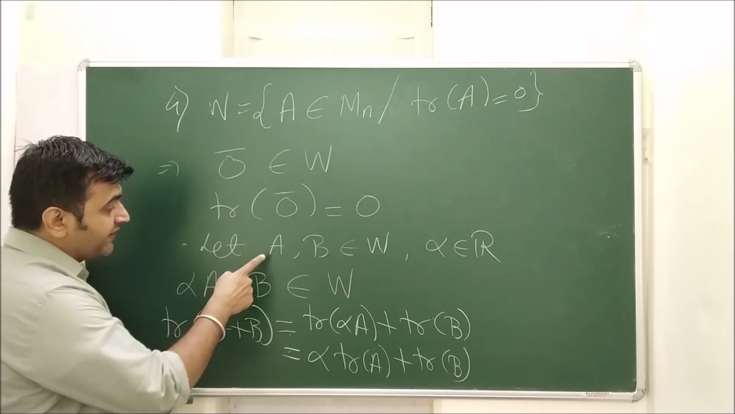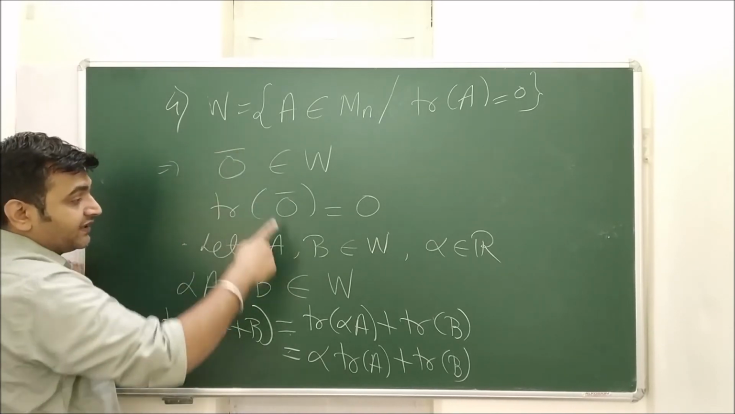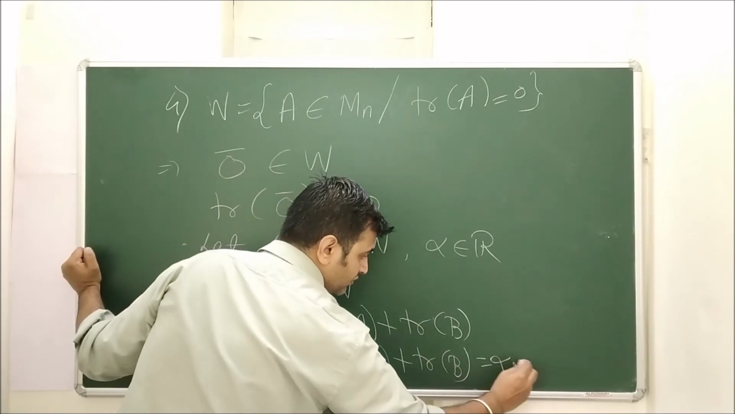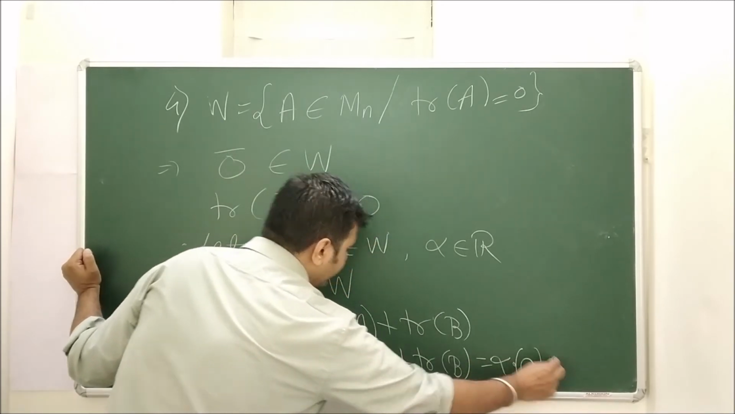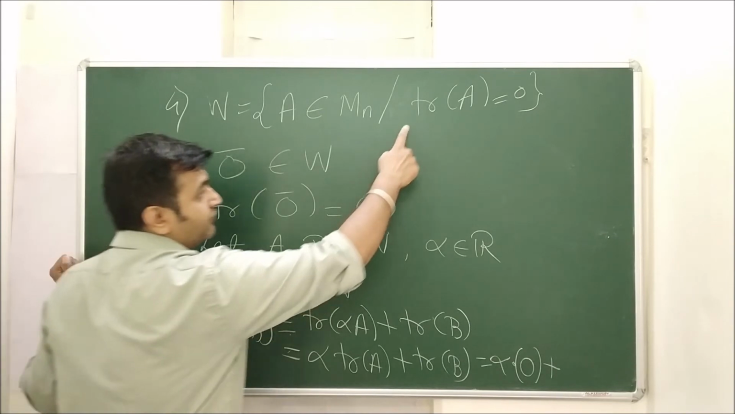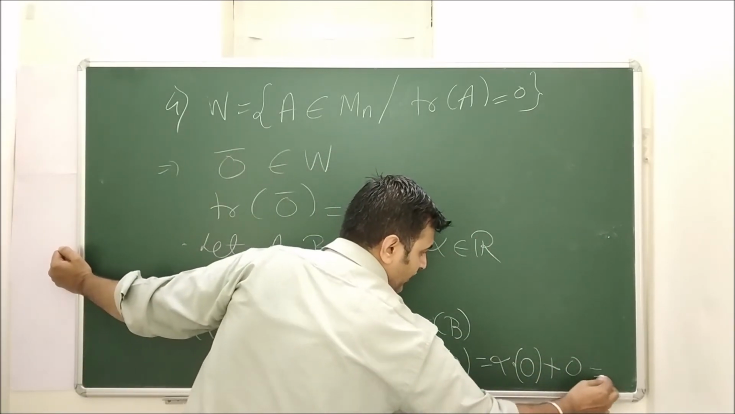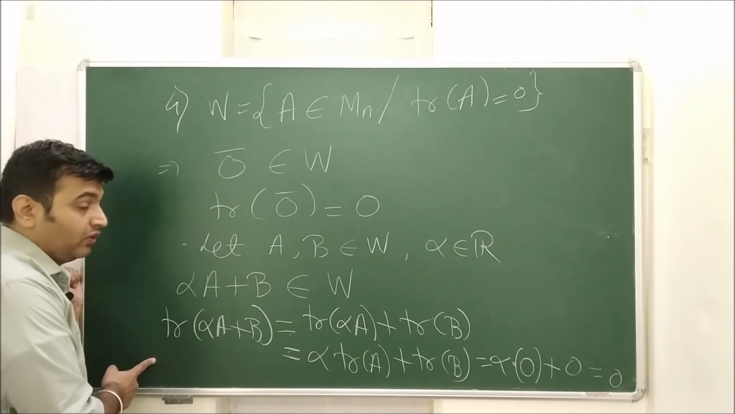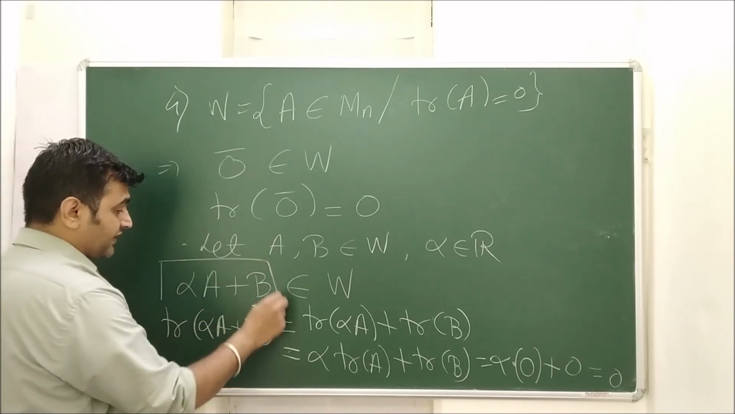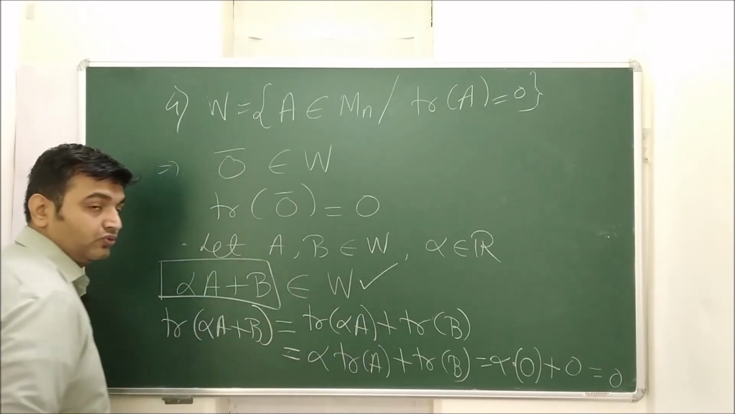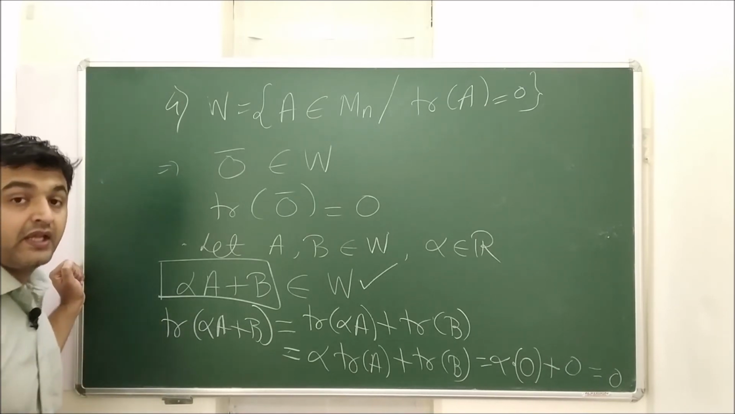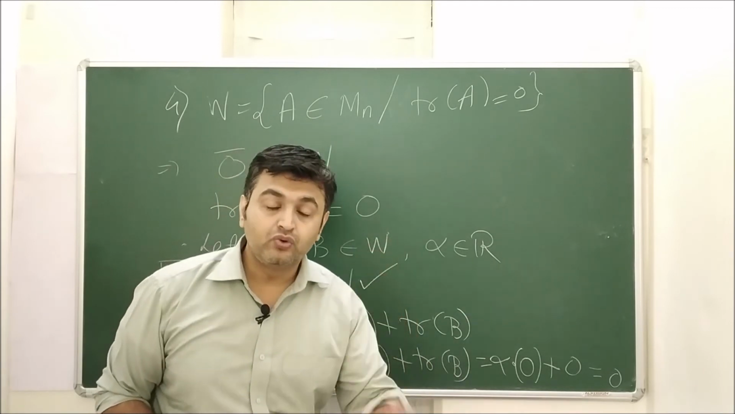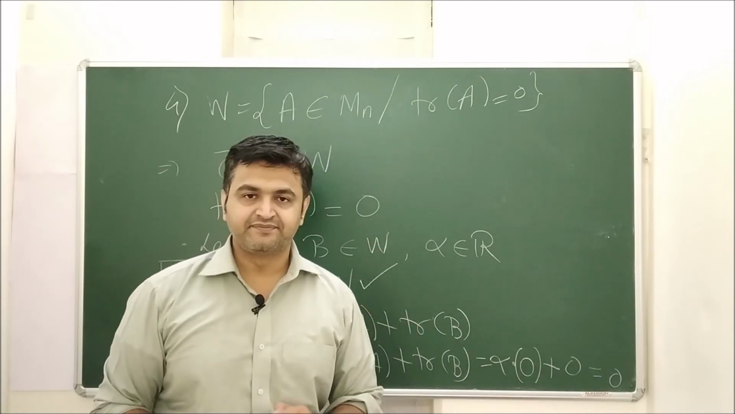But where is my A matrix? A matrix is in this set. A is in W. That means trace of A is 0. Where is my B matrix? It is also in W. Therefore trace of B is also 0. And therefore alpha A plus B has trace 0. Therefore this element indeed belongs to the set W. Therefore if you take the collection of trace 0 matrices, it does form a subspace.